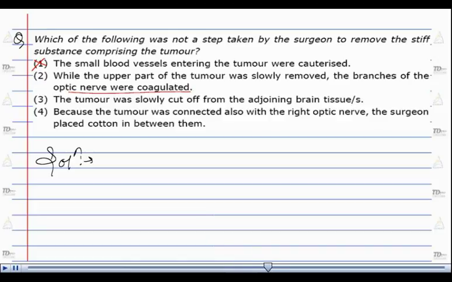Option number 3, the tumor was slowly cut off from the adjoining brain tissues, is a medical procedure. Option number 4, because the tumor was connected also with the right optic nerve, the surgeon placed cotonette between them, which is indeed a step that was taken by the surgeon to remove the tumor. Option number 3 and 4 are true as per the passage is concerned, whereas only option number 2 is the particular option which is not a step, that is, not a medical procedure taken by the surgeon. It happened on its own. Here the correct answer therefore is option number 2.